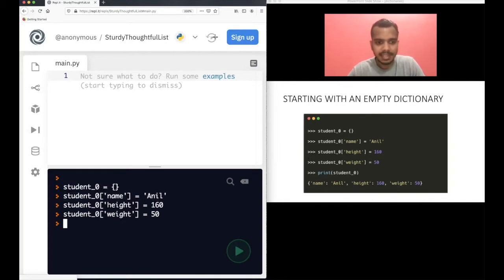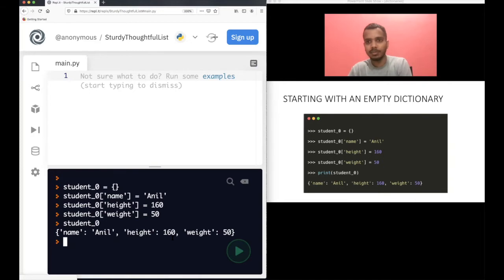Then I'm inserting the second one, height 160, and the third key value pair, weight 50. Now let's print student 0, and you will see the order also, right? Because first we inserted name, so name came here first. Then we inserted height, then height came second. Then we inserted weight, so weight came third. And we see that dictionary, of course, we have three elements.